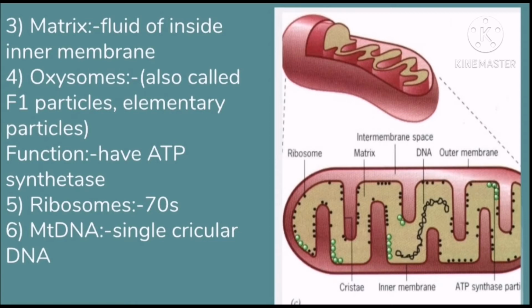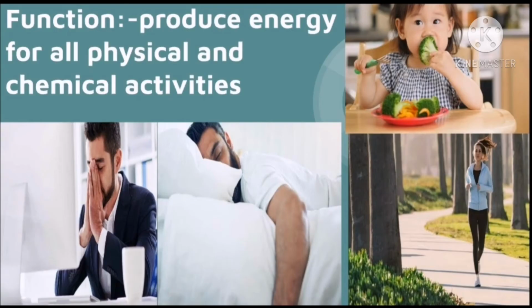They are present on the inner surface of the inner membrane and have ATP synthetase, which is an enzyme that helps in the synthesis of ATP. They have ribosomes of 70S and have circular DNA similar to bacteria. Thus, scientists say that mitochondria was once a bacteria which started living in an organism, and this theory is called endosymbiotic theory.